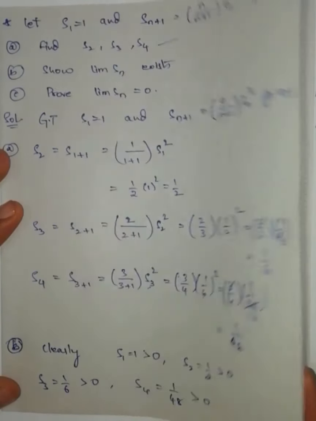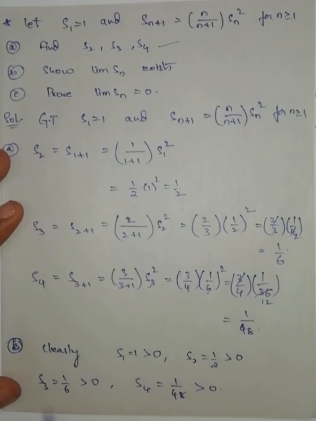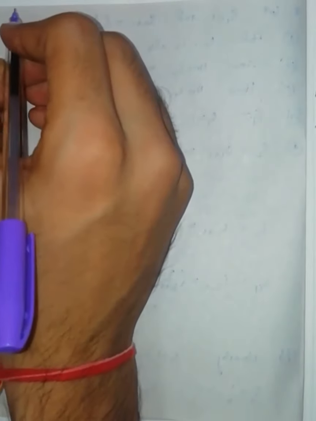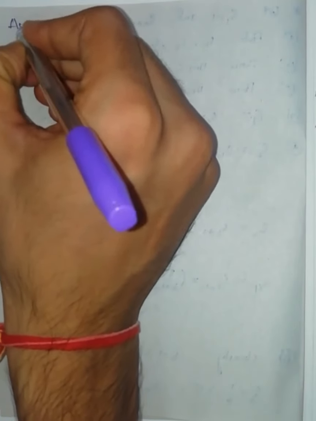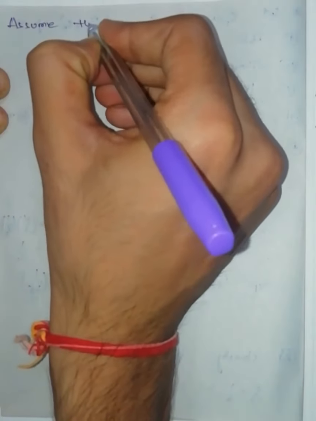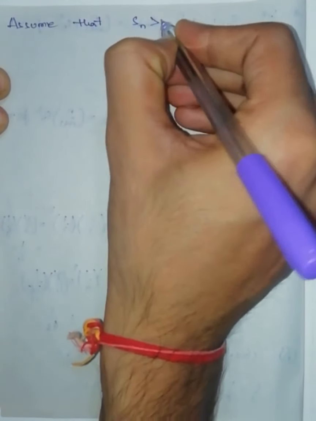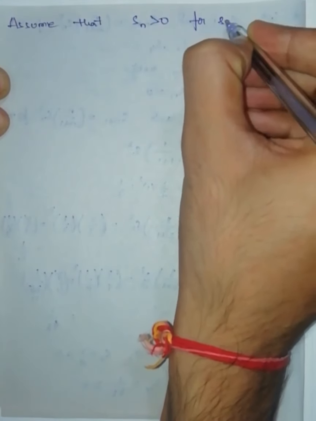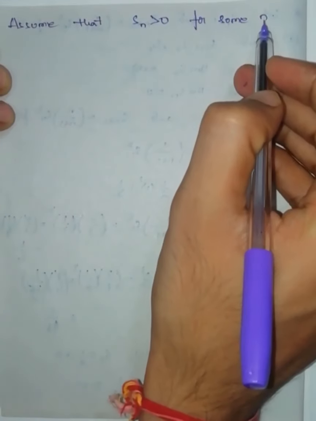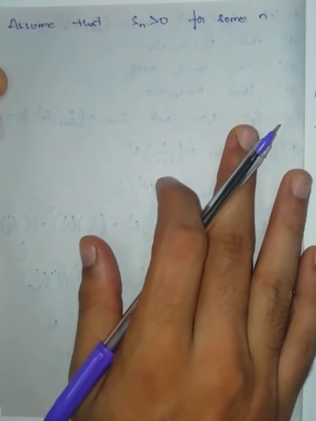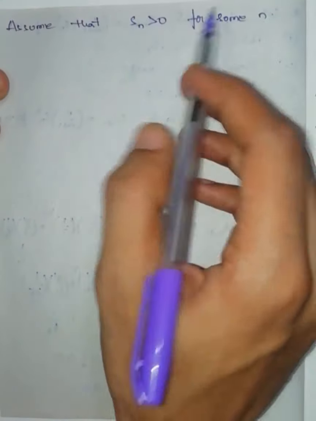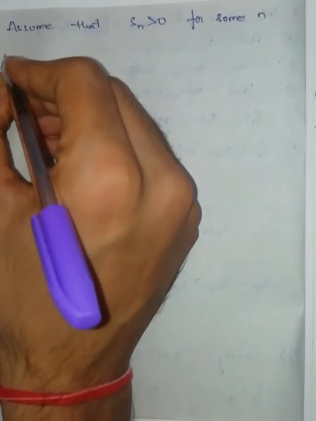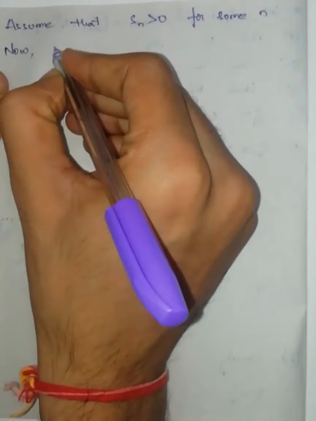So here I can take that, assume that Sn is greater than 0 for some n. Clearly for n is equal to 1, 2, 3, 4, all those terms are greater than 0, but I don't know for all n whether Sn is greater than 0 or not. Now I am going to use the principle of mathematical induction.